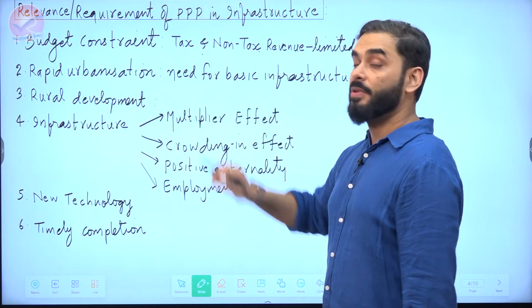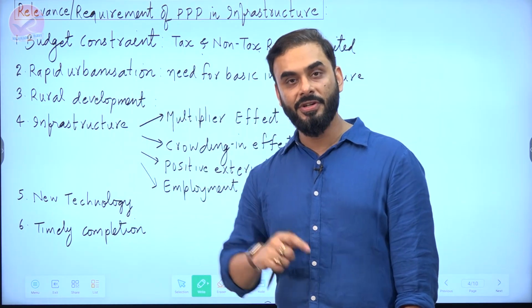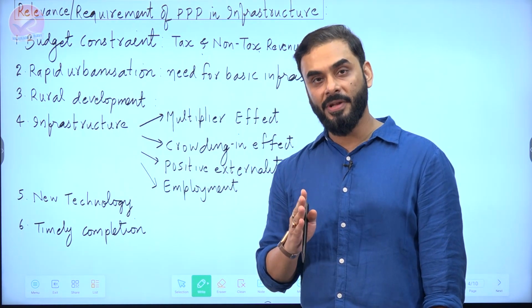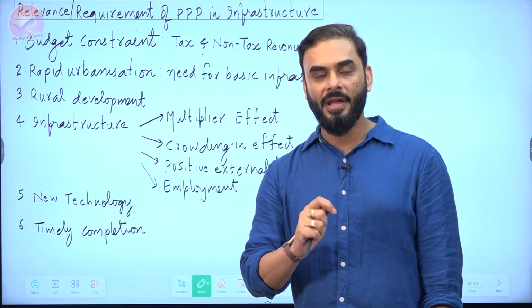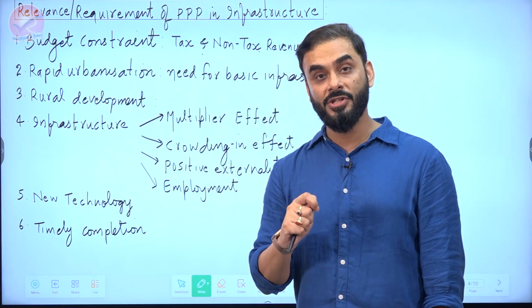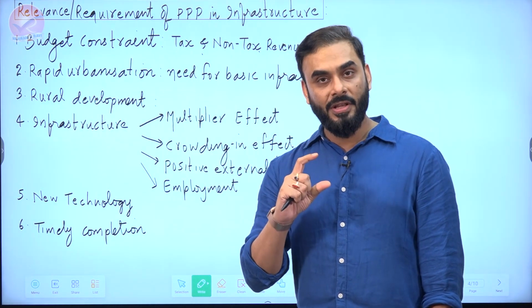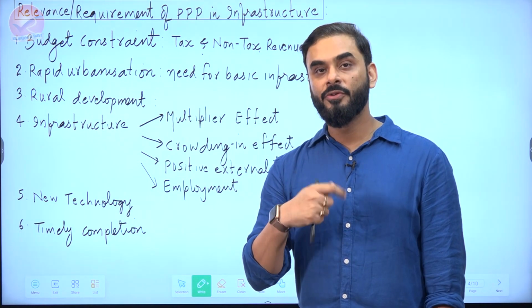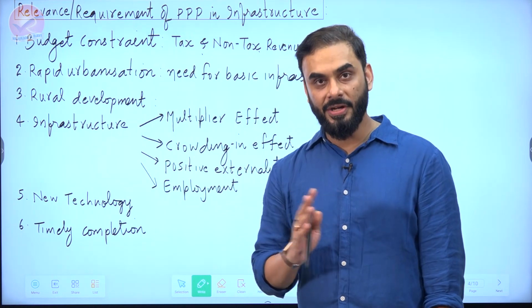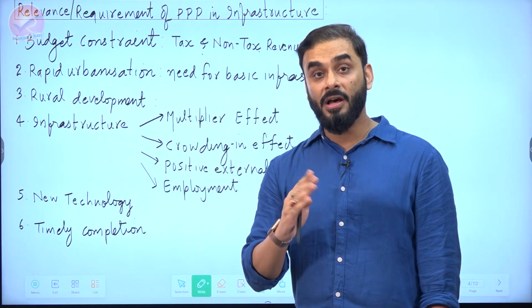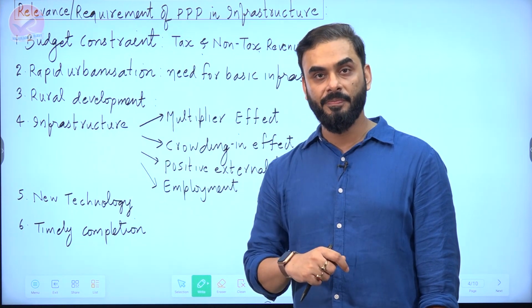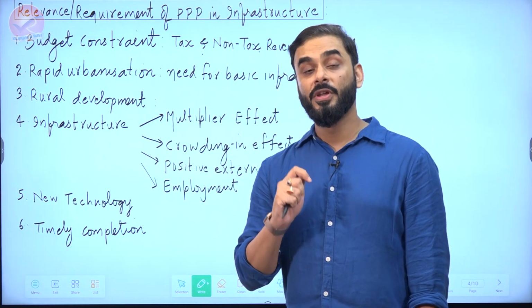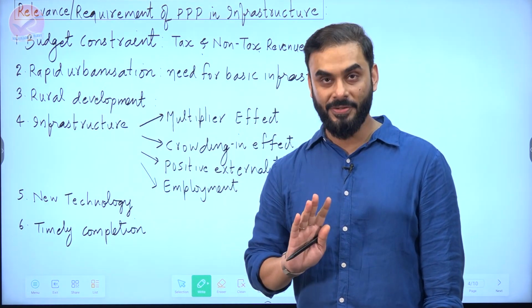Now, second point is rapid urbanization. Unlike the Western countries, India is a growing economy, which means the speed of urbanization is still picking up. And in the days to come, our rate of urbanization will increase even further. Whenever we have rapid urbanization, there are a few requirements. For example, hospitals, schools, waste management, drainage system, community centers, urban housing, urban transportation system, urban communication system, urban power distribution. These are the things that we are going to require. And for all these things, we require funds. And for funds, we require the private sector.